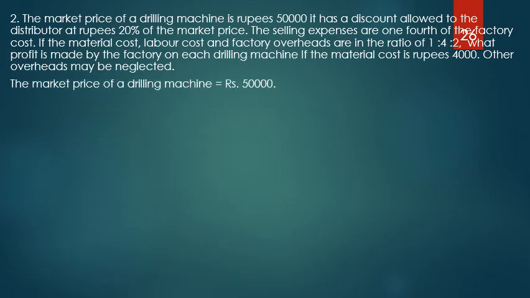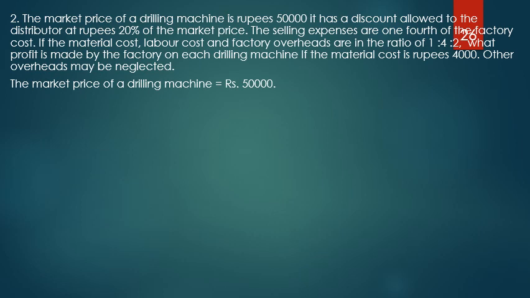Let us take this second example. The market price of a drilling machine is rupees 50,000. It has a discount to be allowed to the distributor at 20% of the market price. See, if you purchase a drilling machine directly from the factory, you will be given a discount of 20% of the market price. The selling expenses are 1/4 of the factory cost.